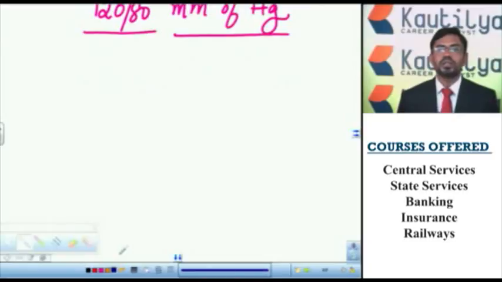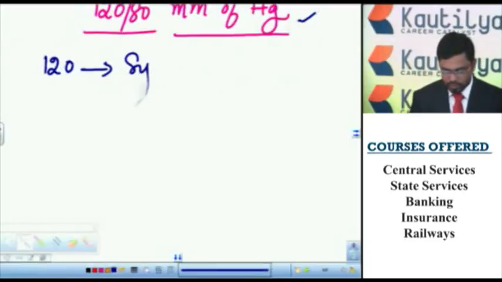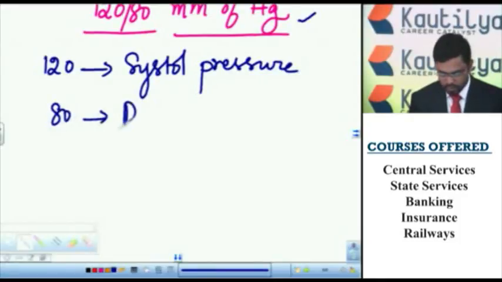The blood pressure is measured in millimeters of mercury or centimeters of mercury, Pascal or atmosphere. So you have to remember millimeters of mercury. Here 120 indicates systole pressure and 80 indicates diastole pressure.